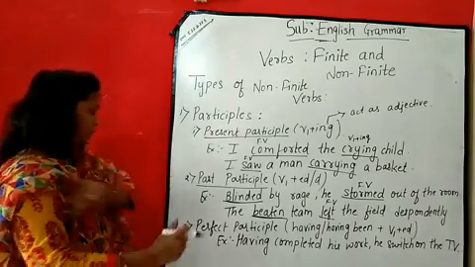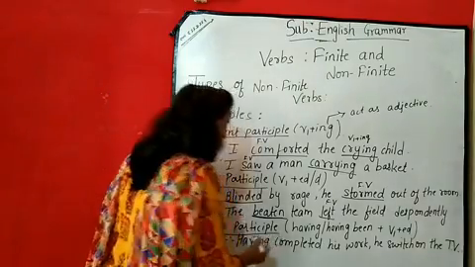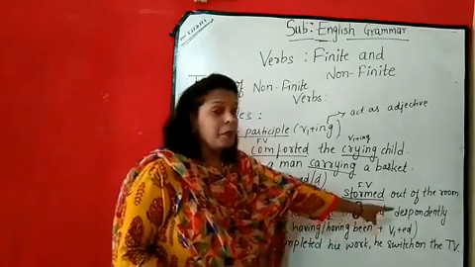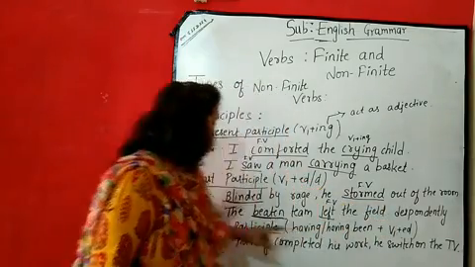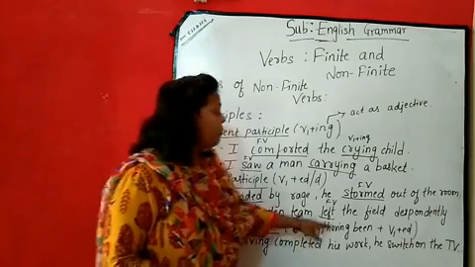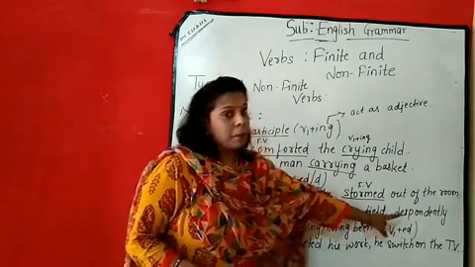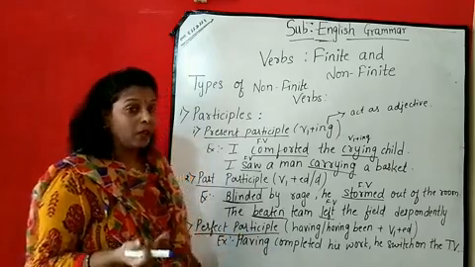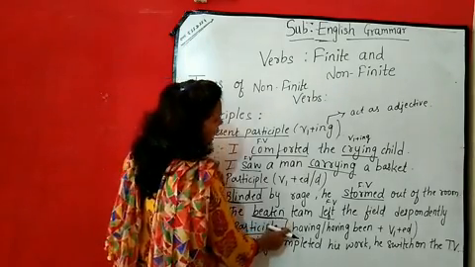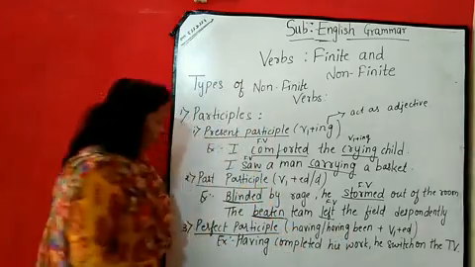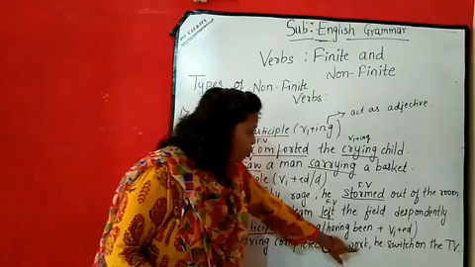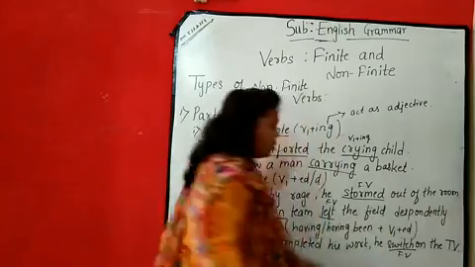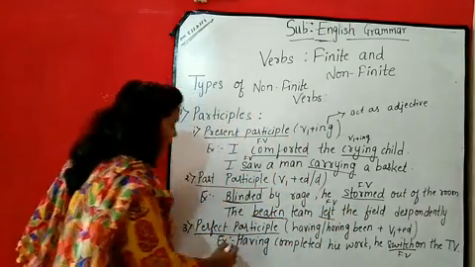Now the next one, that is the perfect participle. Perfect participle will have having or having been plus verb, verb का first form plus ed, or you can say the past participle. Have or having been plus past participle. Now having कब use होगा? When the sentence is in active voice, we use the word having, और अगर passive में है तो having been. For example, having completed his work, he switched on the TV. Now switched ये हो गया finite verb. He switched on the TV, finite हो गया, and having completed.